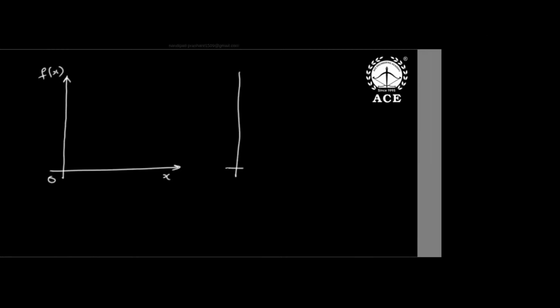Now let's take a clear example. Listen carefully, this is a very important thing. Suppose there is a function f of x. I'm writing 2 times f of x and x. This same function I'm writing 2 times.